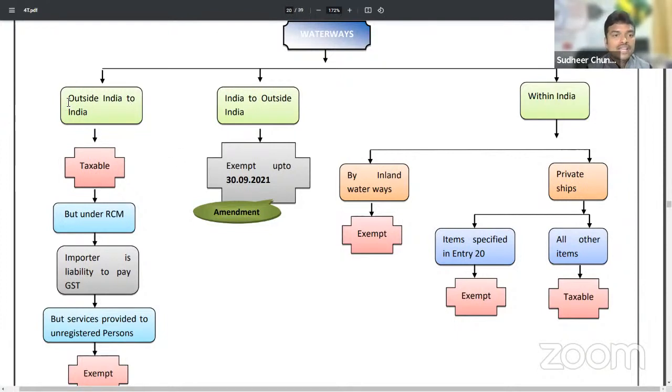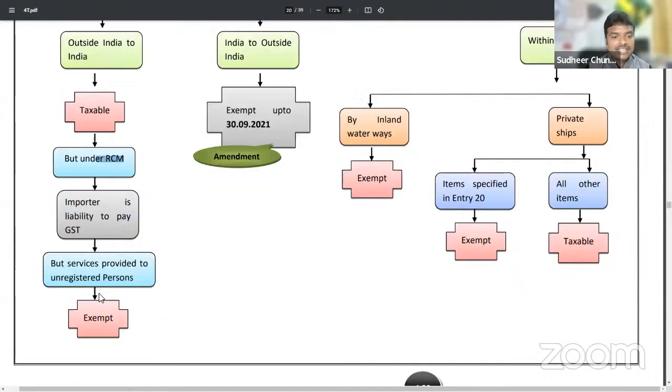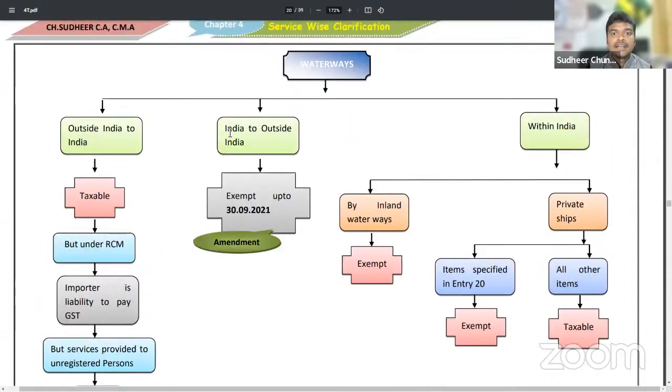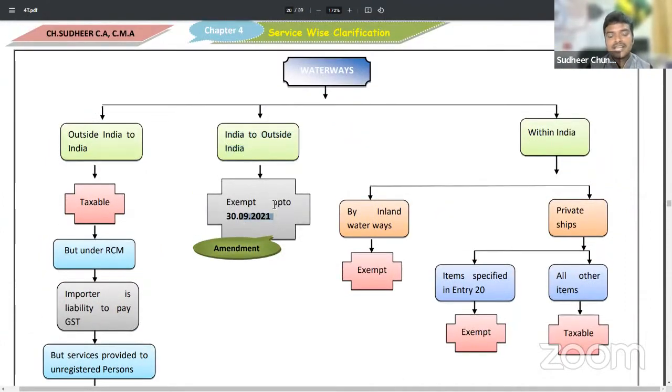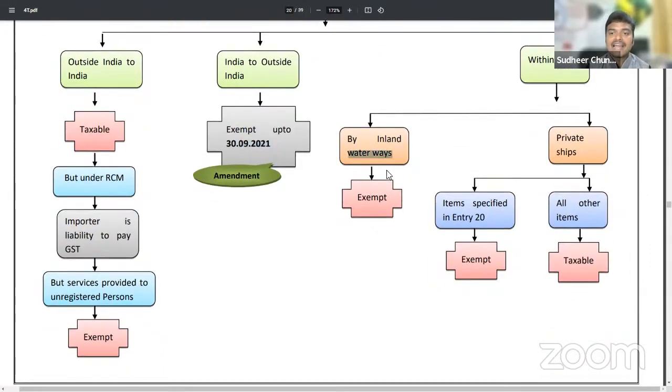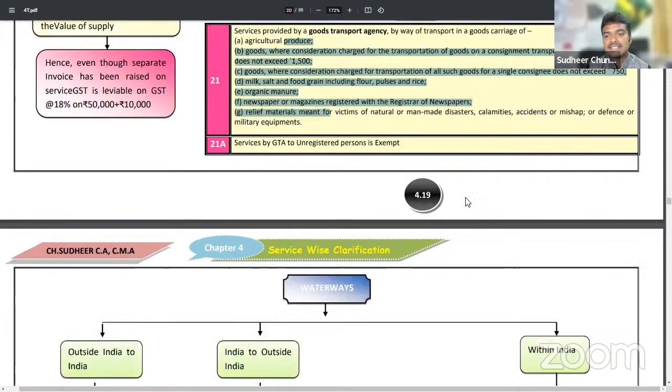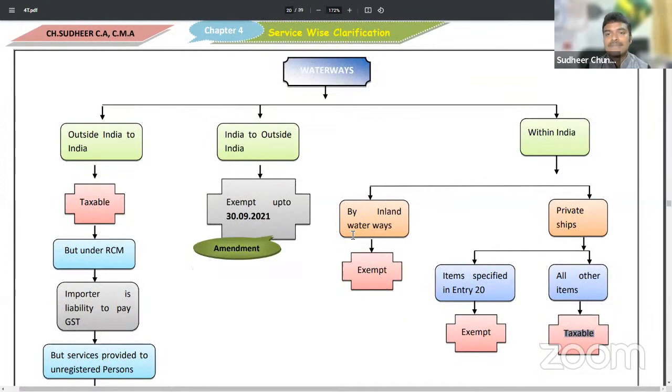Here, outside India to India, it will be taxable, as given in the first point. But under reverse charge mechanism, the importer has to pay GST. Services provided to unregistered persons are exempted because unregistered persons cannot pay under reverse charge mechanism. Next, India to outside India, up to this date, it is exempted. That means now this will be taxable. Next, within India, by inland waterways, it is exempted. By private ships, entry number 20, if these items are transported in ships, then it will be exempted. Any other items transported will be taxed.